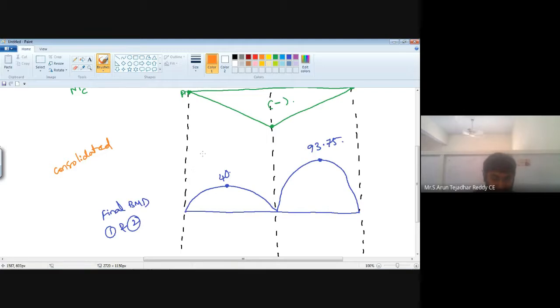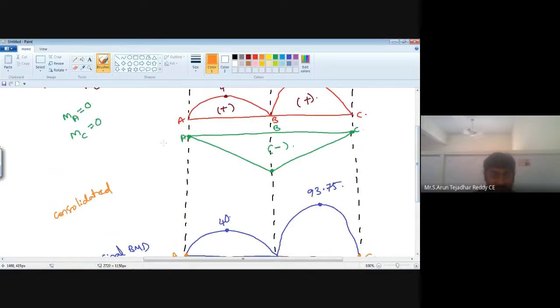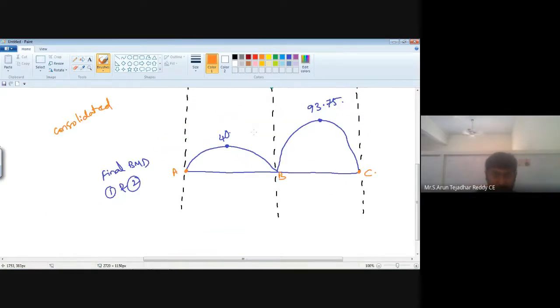Then you can see here it is 0, 0, and here it is 0. A, B, C. Whatever the second bending moment diagram is, just mirror this diagram, then it goes upside.